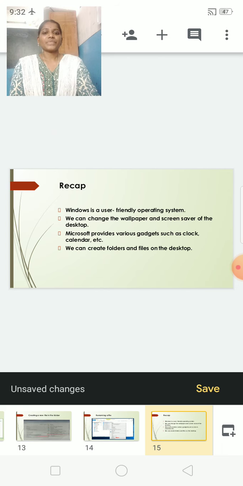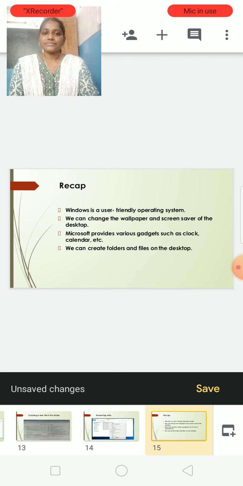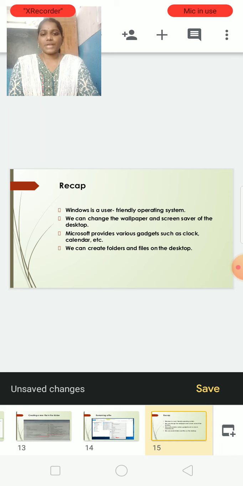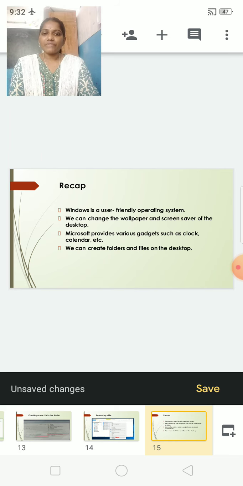Yes. Microsoft provides various gadgets such as clock, calendar, weather, CPU meter, like that it gives a lot of programs, a lot of gadgets. We can create folders and files on the desktop also. So this is today's lesson.